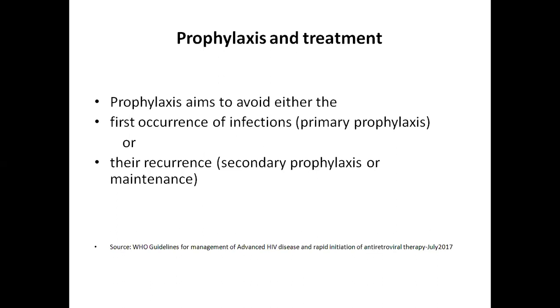When we give the same tablet Septrin as a continuum after the patient has had toxoplasmosis or PCP, pneumocystis jirovecii pneumonia, then this is called secondary prophylaxis. That is, this patient was given the drug after the occurrence of the disease. So now we know that prophylaxis is basically of two types. One is primary prophylaxis, when we give the patient the drug even before any signs and symptoms of the disease have occurred. And the secondary prophylaxis is after the disease has been cured, the patient is given a continuum of the same drug for prevention of recurrence of the disease.